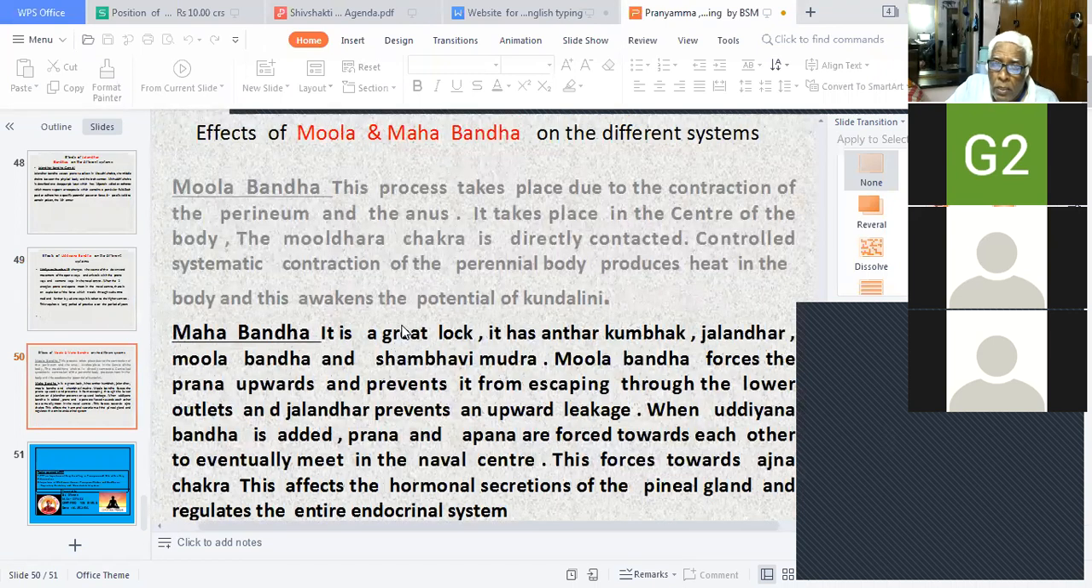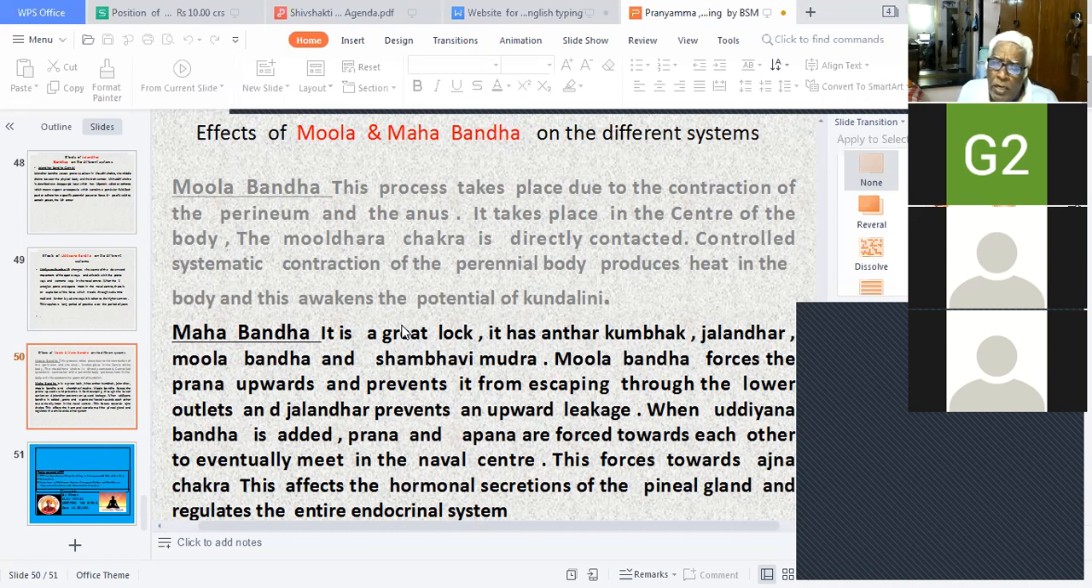Mulabandha. This process takes place due to the contraction of the perineum and the anus. It takes place in the center of the body. The Muladhara chakra is directly contracted. Controlled, systematic contraction of the perineal body produces heat in the body, and this awakens the potential of Kundalini.